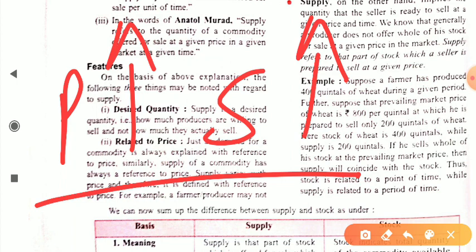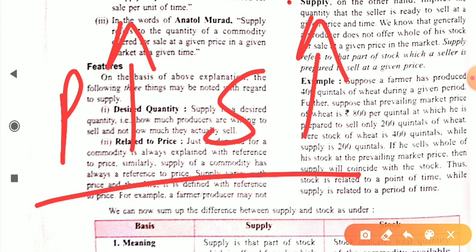Dear students, when price increases, the producer wishes to supply a larger quantity to earn more profit. Because at that time he thinks, there is an increase in the price of the commodity, it simply means I can get more profit from the market, that's why I wish to supply more in the market.